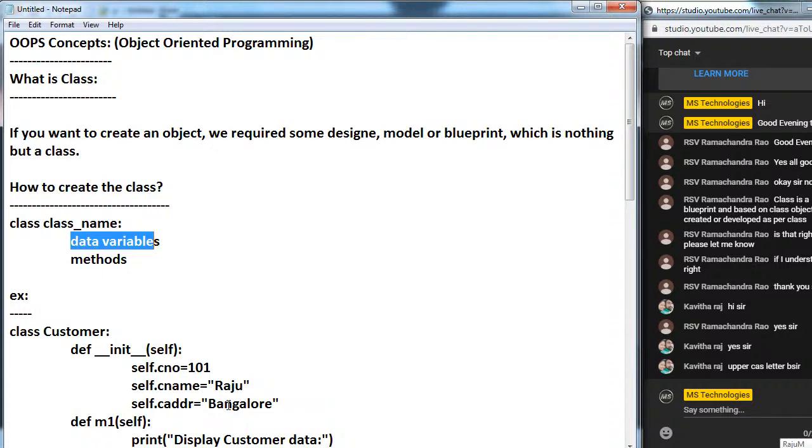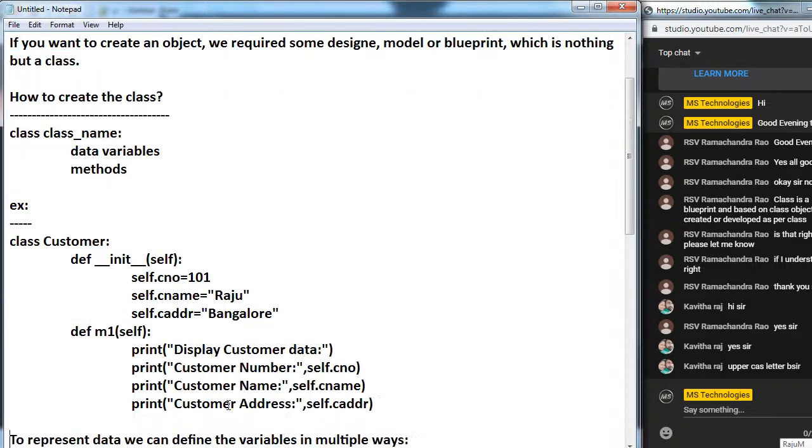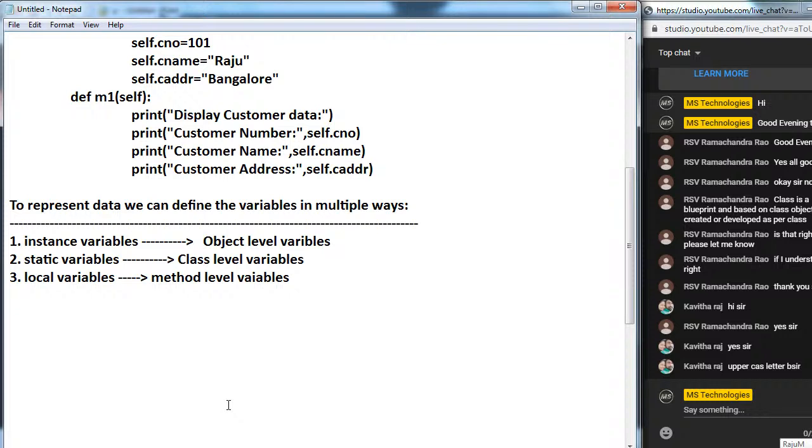Inside the class, to represent the data, we can define the variables in three ways. What three ways are there? Instance variables, static variables and local variables. At the same time, methods also we can take in three ways inside the class. What three ways? One is instance methods.